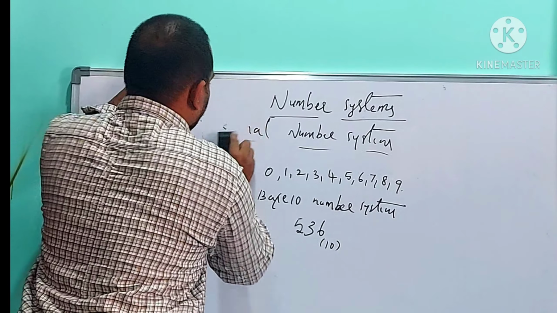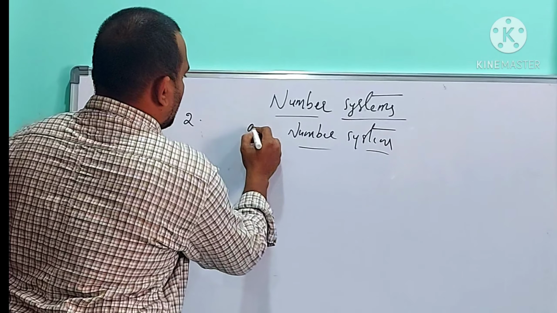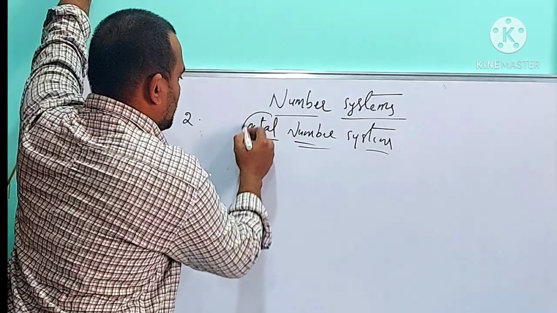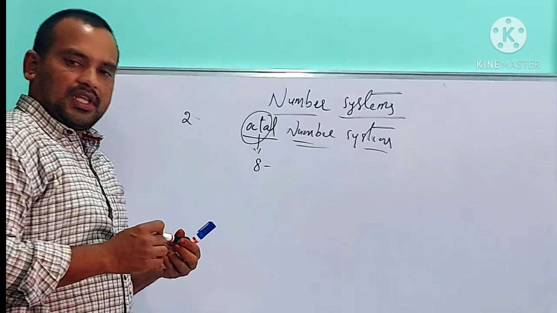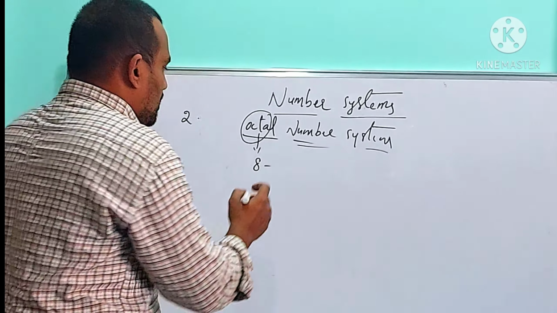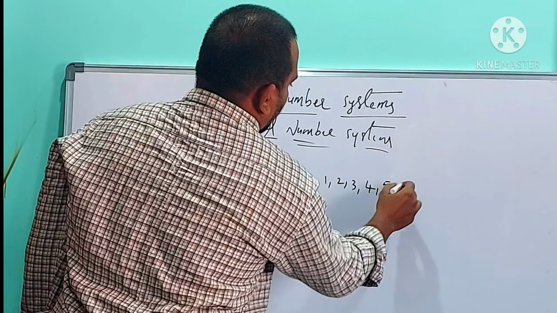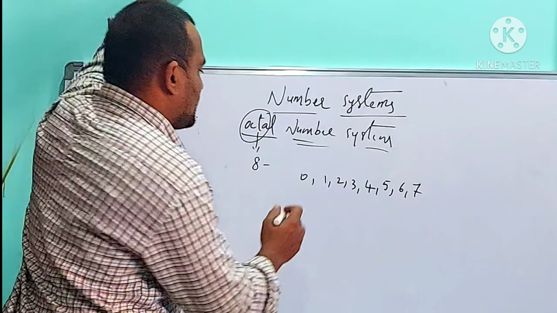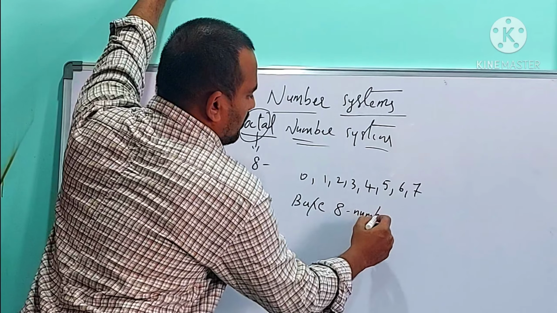Third one is the octal number system. Octa means what? Octa means 8. The octal number system is a number system which contains 8 digits, and those digits are 0 to 7: 0, 1, 2, 3, 4, 5, 6, 7. Total 8 digits. Right or not? So the octal number system is also called the base 8 number system.